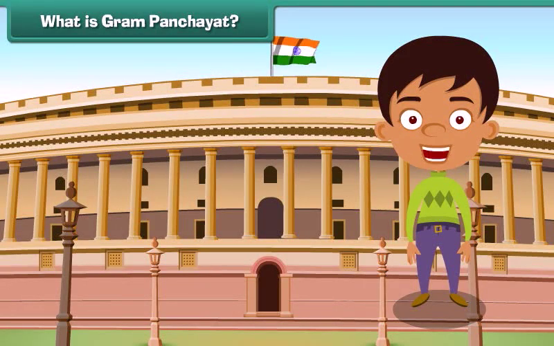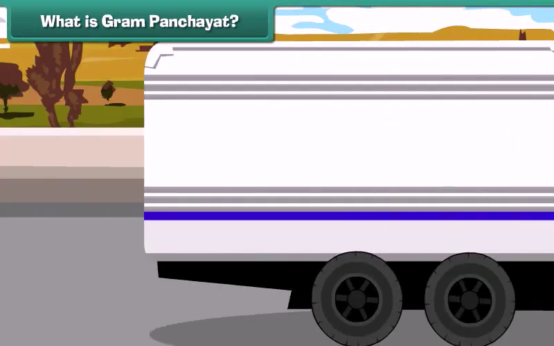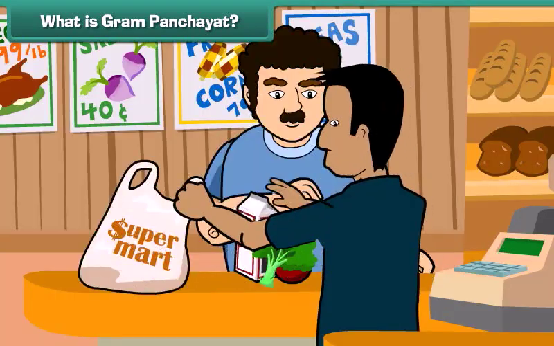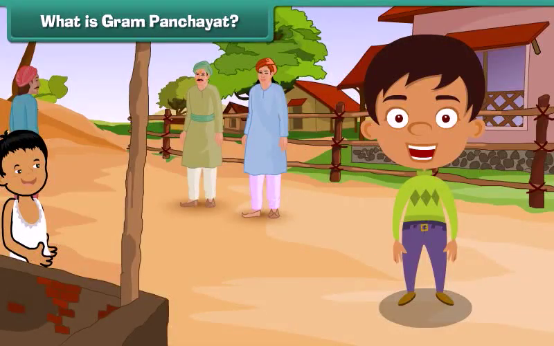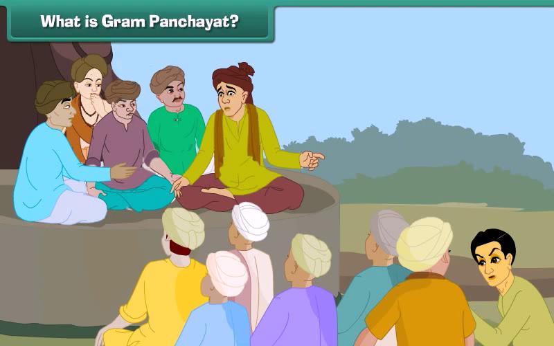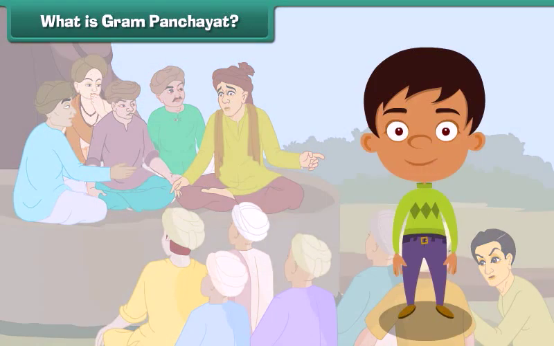What is Gram Panchayat? We all know that the governments in the states and union territories maintain law and order in their cities and look after the needs of their city dwellers. The question that comes to our mind is who is responsible for keeping law and order in villages and meeting the requirements of villages? The answer is the village local government, which is known as Village Panchayat or Gram Panchayat, performs both the functions. Let us now understand the structure of the Gram Panchayats in detail.